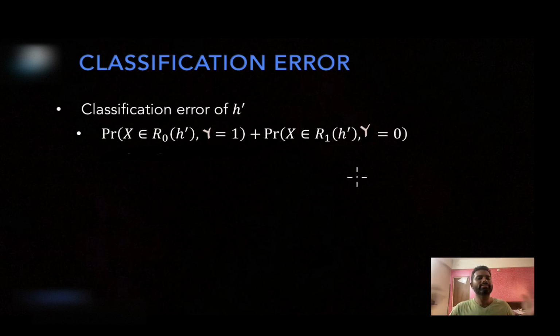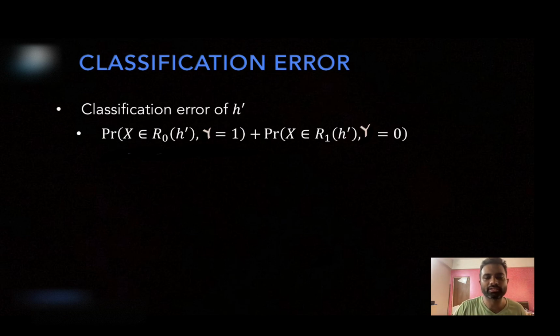In that case there will be no error, so I am not considering those cases. I am only considering when there is an error. So only two terms will be there. Furthermore, at most one term will become active. Whenever you are querying it, x will either fall into R0 or R1. At most one term will become active, and whenever x is classified correctly, that term will not be active. If it is classified incorrectly, that term will become active.